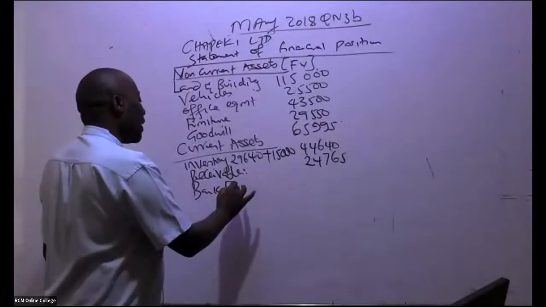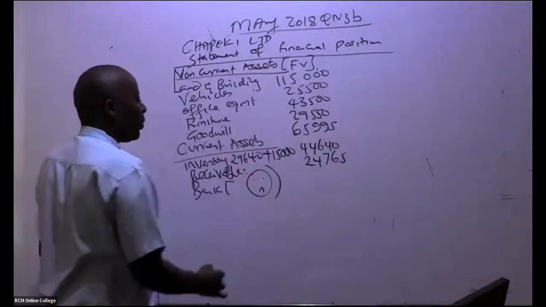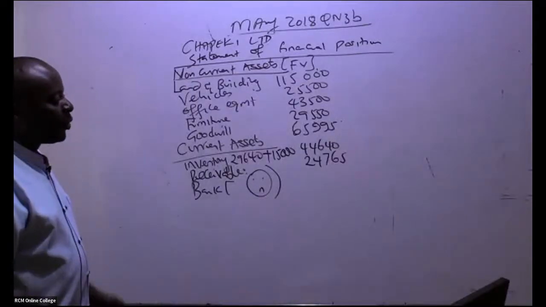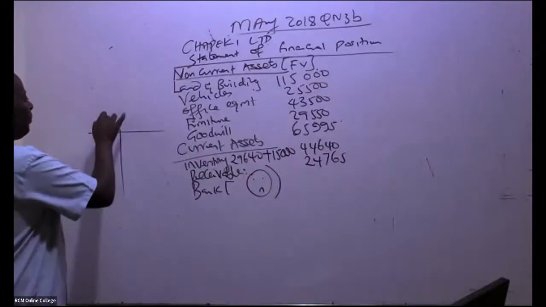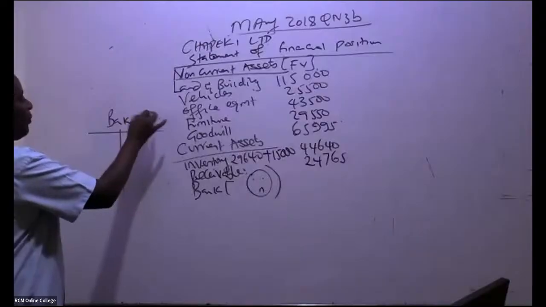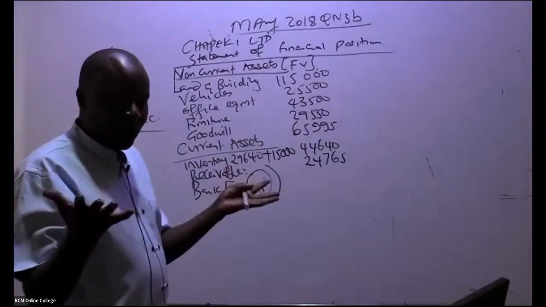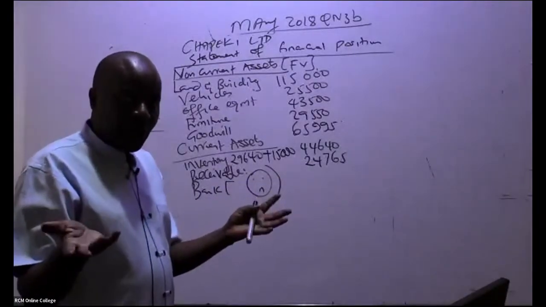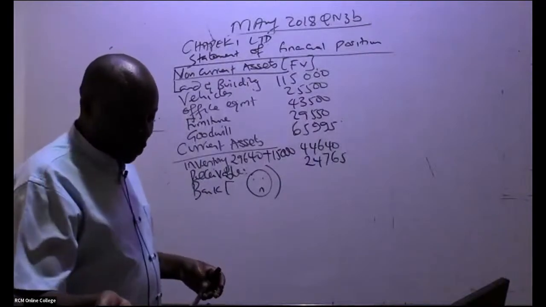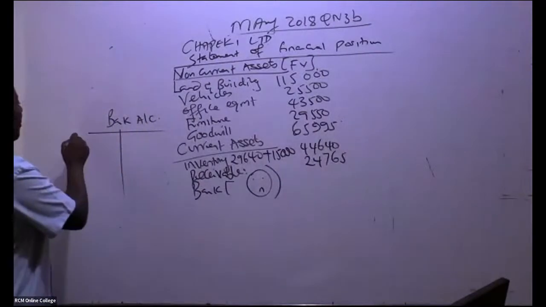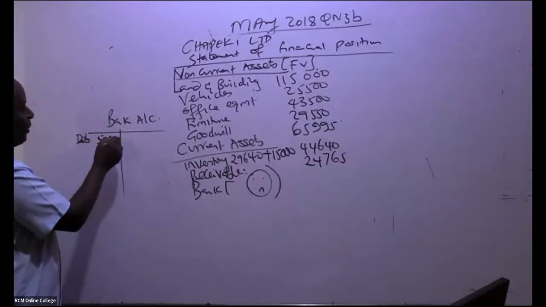I will not do the cash at bank. I can even draw for him something like this. But because I'm here to teach you, not for exam purposes, I will come and do a bank account. We can do a bank account pretty fast. First of all, we issued debentures, so we debited our bank and credited 14% debentures. Debentures worth 50,000.